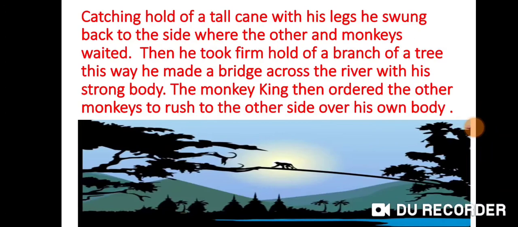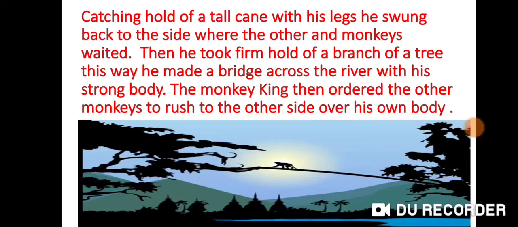Catching hold of a tall cane with his legs, he swung back to the other side where the monkeys were located, and the monkeys were waiting for their king to come back. Then he took a firm hold of the branch of a tree. In this way, he made a bridge across the river with his strong body.